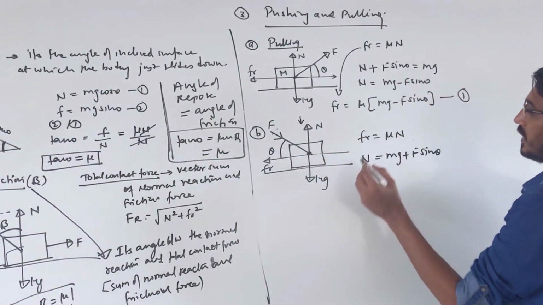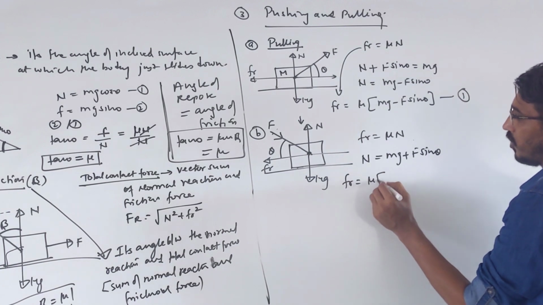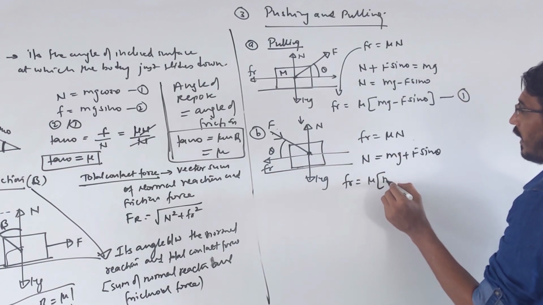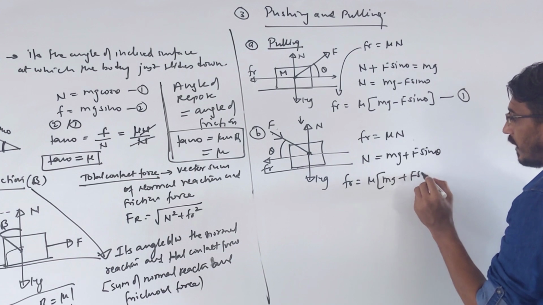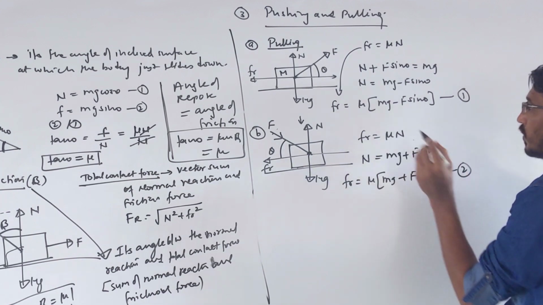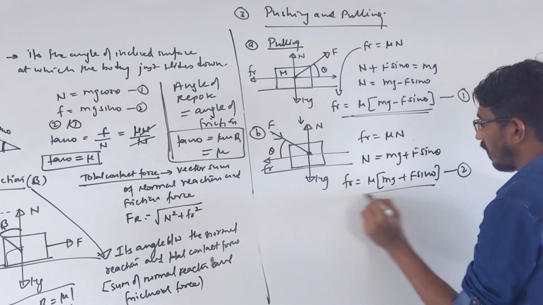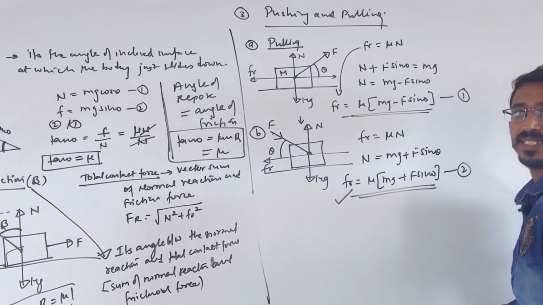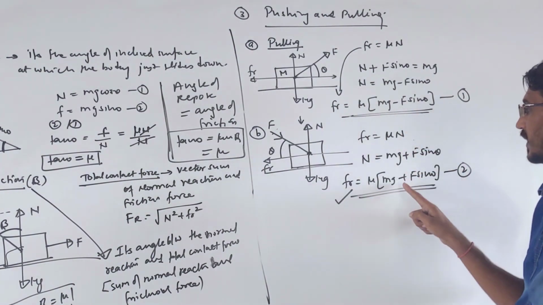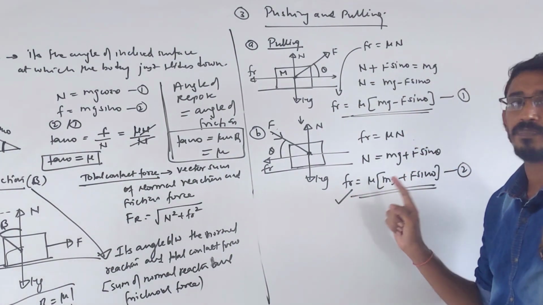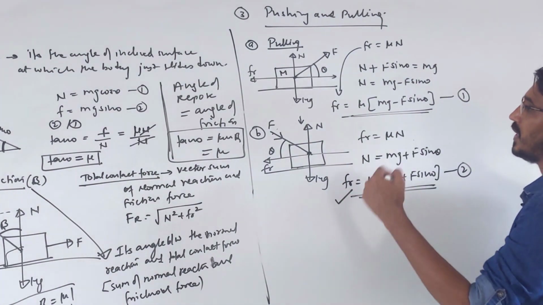Mg. So in this case, frictional force becomes mu into normal reaction. So normal reaction becomes what? Your mg plus F sine theta. Now if you watch these equations carefully, you will see that frictional force is what? More in this case, because here is a minus sign, here is a plus sign. So here frictional force is what? Bigger, correct.